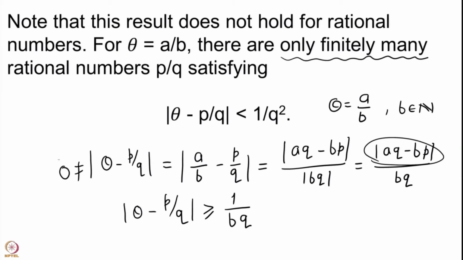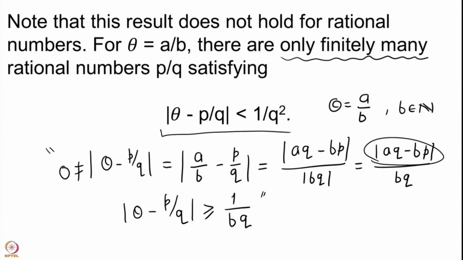So, in any case whenever you have theta minus p by q for any rational number, and theta is a rational number, this inequality is always true provided that a by b is not equal to p by q. Once you take any distinct rational from theta, then theta minus p by q is always going to be bigger than or equal to 1 upon bq.